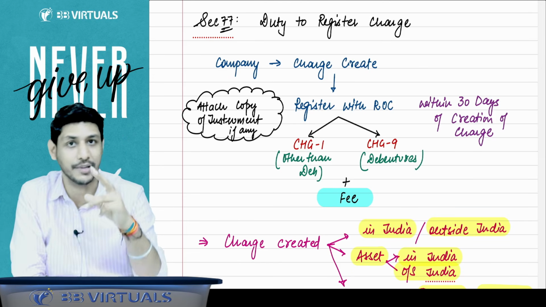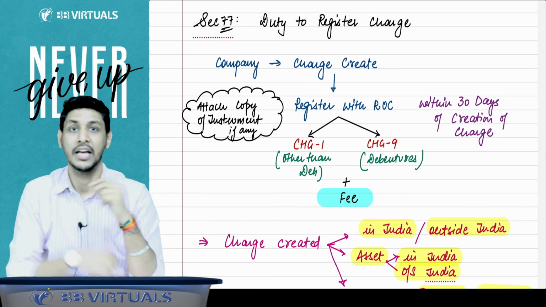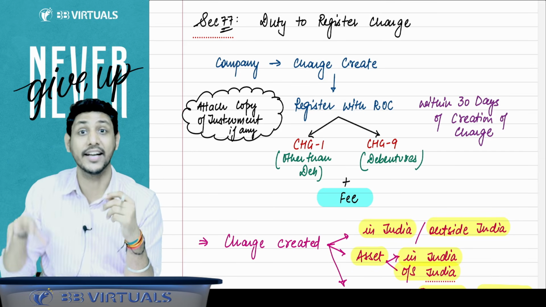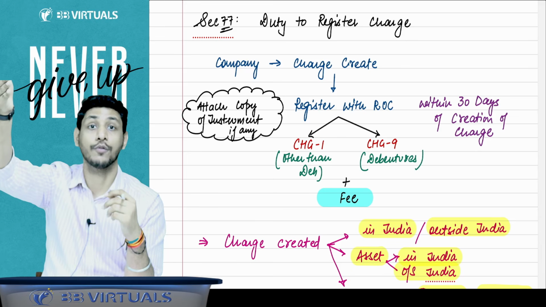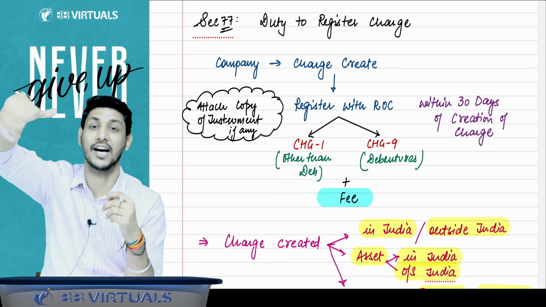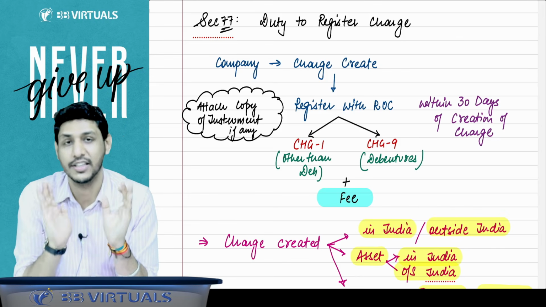See, there is a difference between charge created in India and property situated in India. When I am saying charge created in India, it means the lender is of India. Suppose you have taken the loan from outside the country. You have taken the loan from USA, lender is in the USA. You have created that charge even outside India. Still also that charge needs to be registered with the ROC.